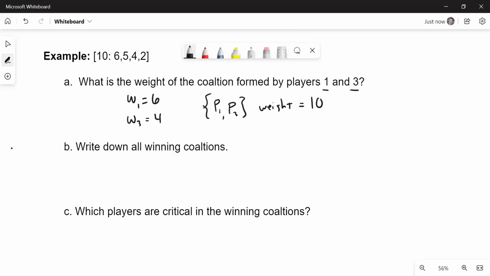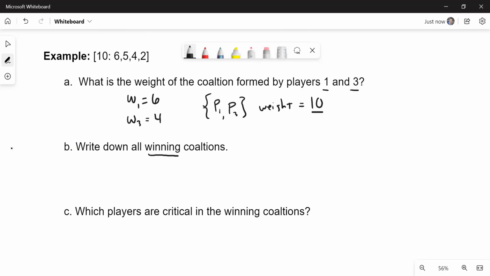By the way, is that a winning coalition? Yes, because it meets the quota of 10. Our job in part B is to write down all winning coalitions. Remember, there are losing coalitions, for example, if you put players 3 and 4 together, 4 plus 2 would be 6. That's not enough. But what we're really going to concern ourselves with are just all the coalitions that win.